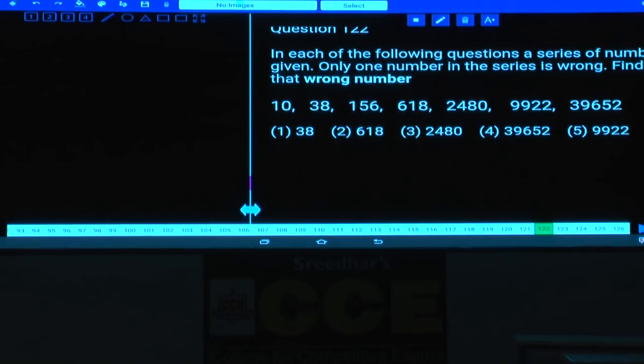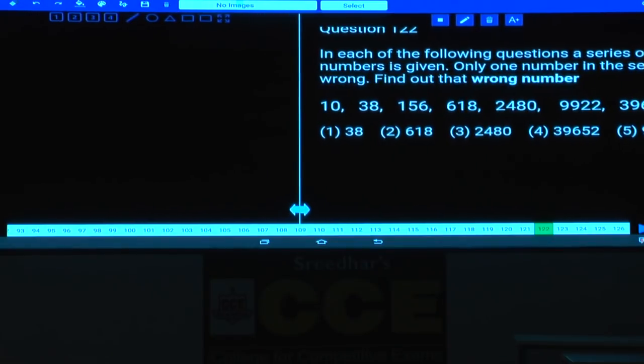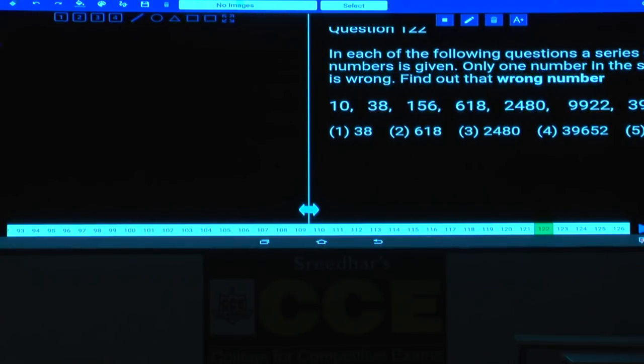And none of these two numbers, any one of these two numbers comes under product. Hence it must be under which category? Combination. And in the case of combination, 10 and 38. Yes, how can you express this one, 10 and 38? 10 into 4 is 40, minus 2 is 38. And 38 and 156? 38 into how much? 38 into 4. 38 into 4 is how much? 38 into 4, 76 plus 76, that is 152. 152 plus 4 is 156.